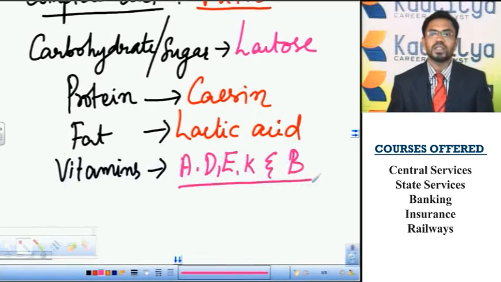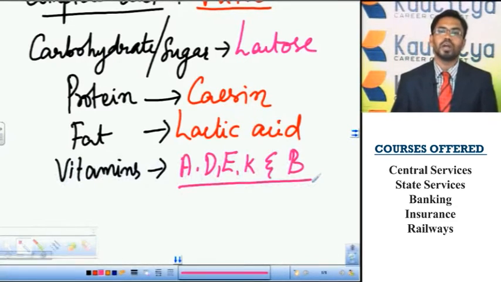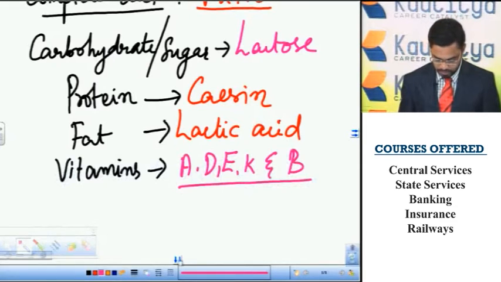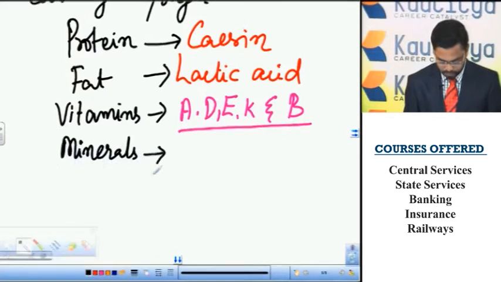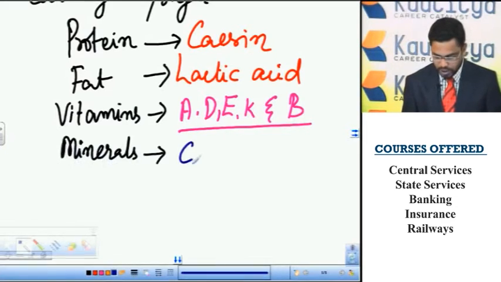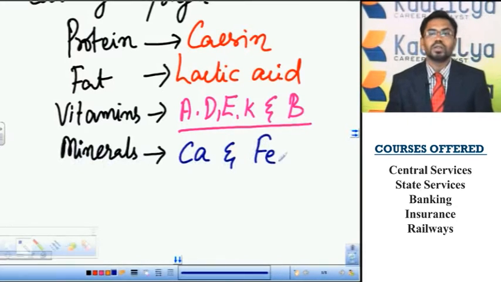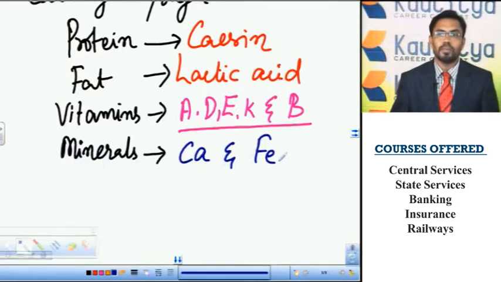That is, all the fat soluble vitamins and B complex vitamins except C. And the minerals present in the milk are calcium and iron. So the milk contains all the macro and micronutrients, so it is considered a complete diet.